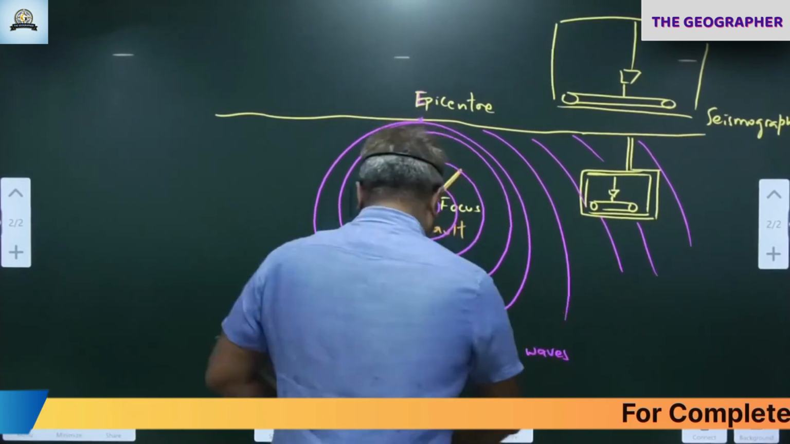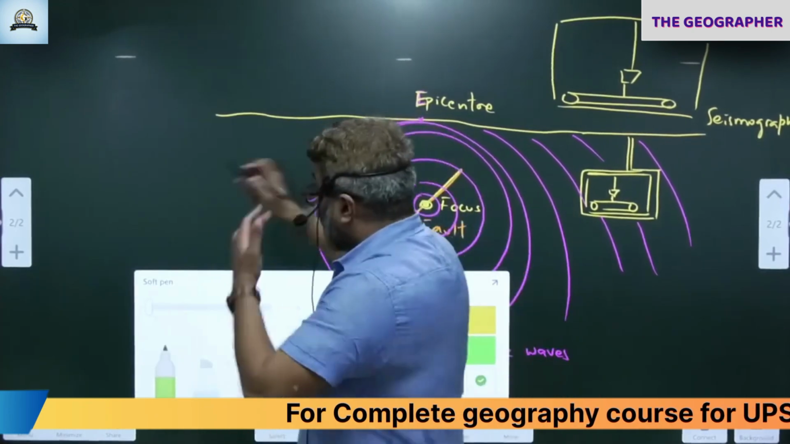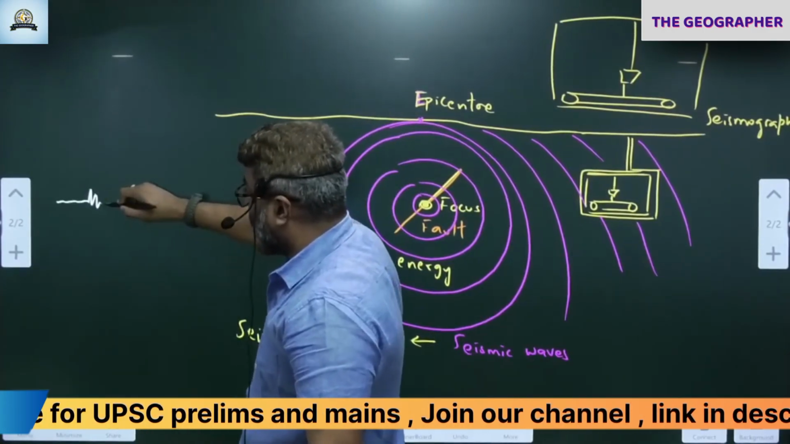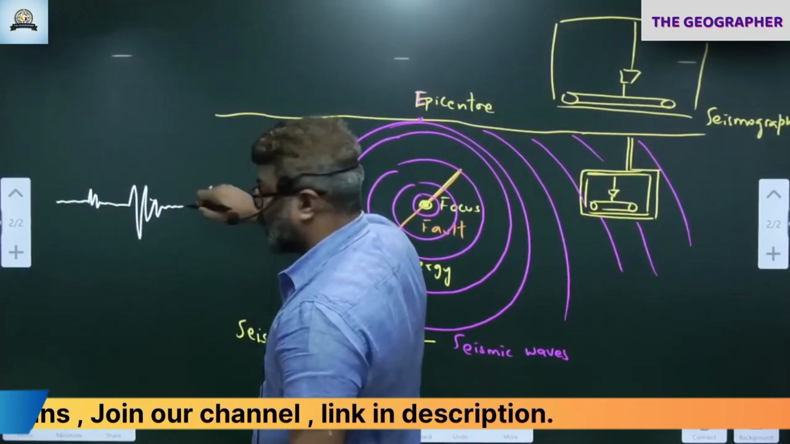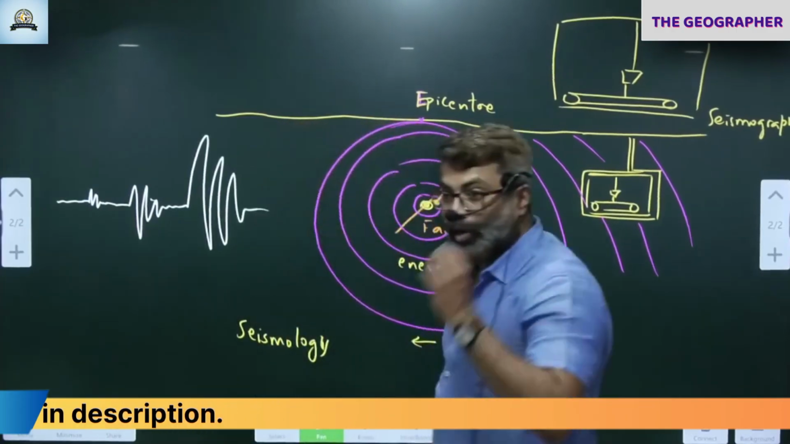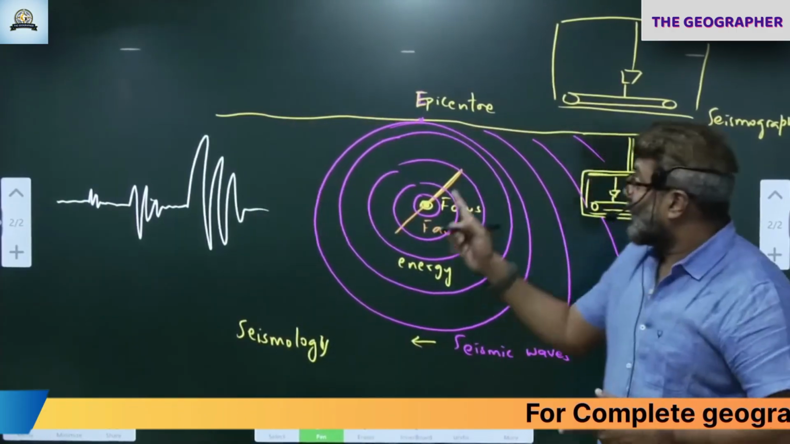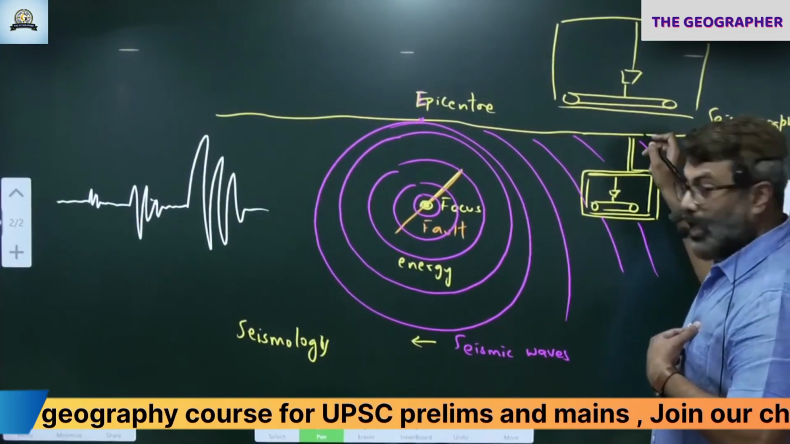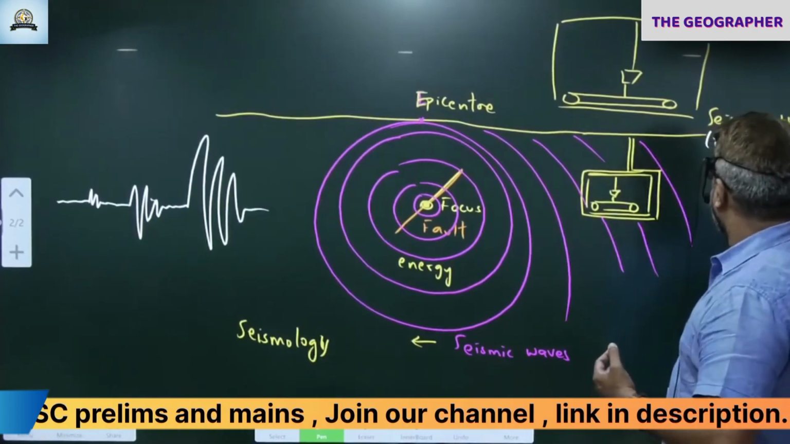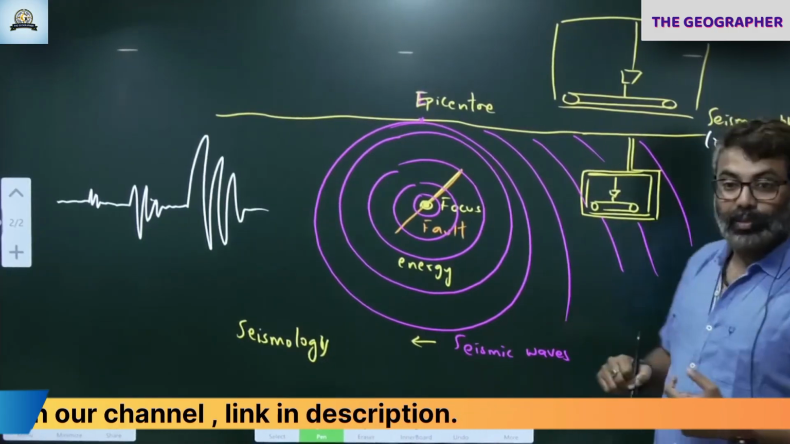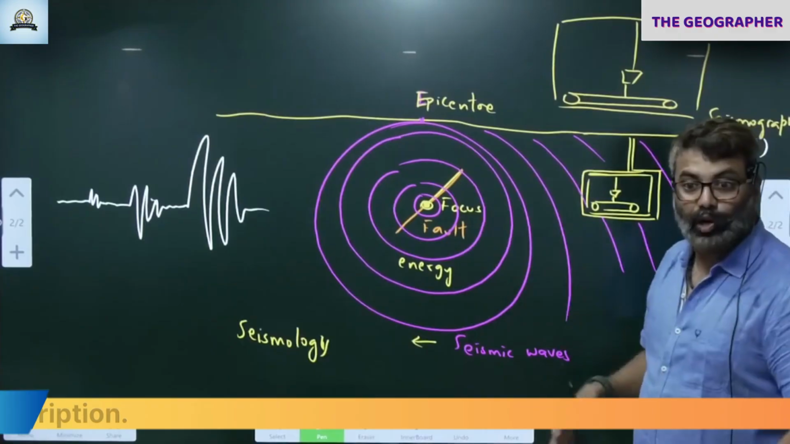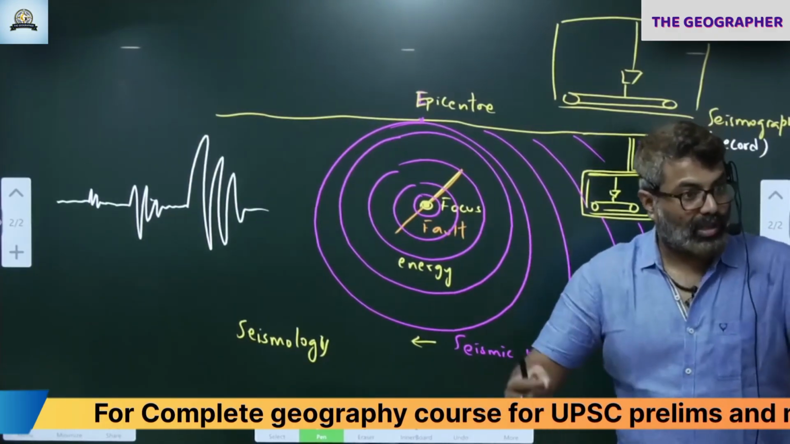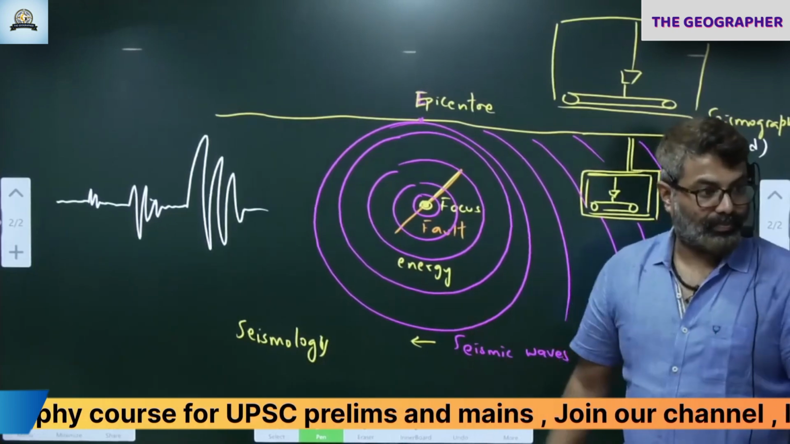Otherwise, normally, if there is no earthquake, there will be a straight line like this on the graph sheet. After the earthquake happens, it will record like this. This is recorded. What is recorded? Seismic waves are recorded by this, just like our ECG is recorded. So this is a recording like an ECG, just like our electrocardiograph. Just like that, the seismograph records our seismic waves.